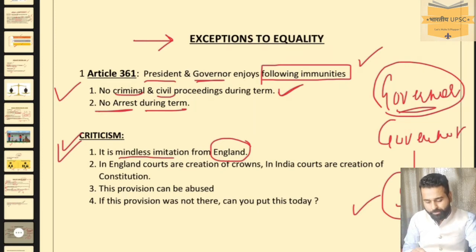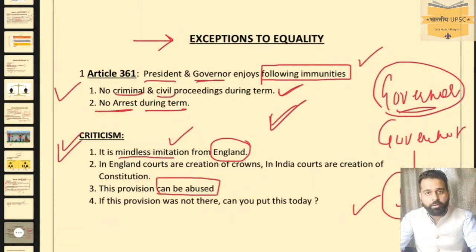Second, in England the courts are the creation of the crown, but in India courts are the creation of the constitution. It means the constitution is the fundamental law of the land and no one is above the constitution. So these kinds of immunities may be subject to some criticism. Third, this provision can be abused. How? As you all know, the governor is appointed by the central government.